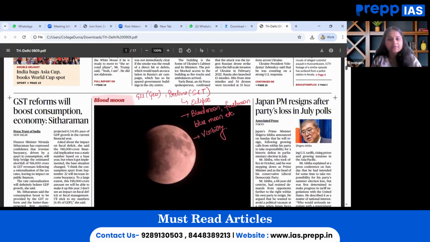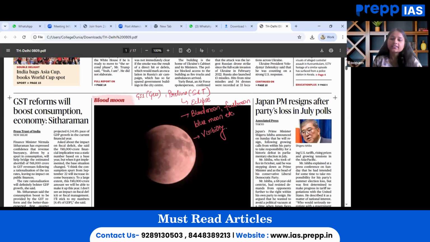From the prelims perspective, the same article is to be seen through the lens of conditions for total solar eclipse and lunar eclipse, and the differences between the two. Then astronomy basics with regard to umbra, penumbra, supermoon versus blood moon. From the mains perspective, the same article is to be seen through the lens of whether there is any direct or indirect influence with regard to waves and tides or not.